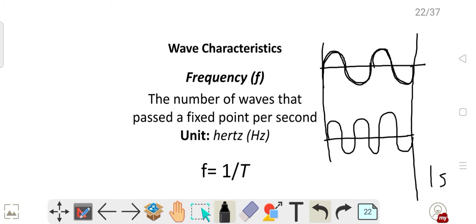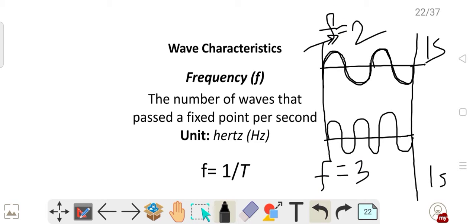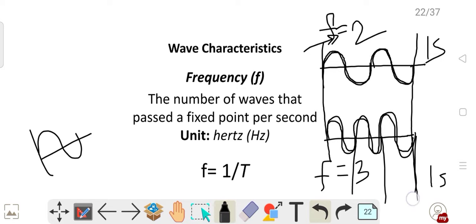That means the frequency of this waveform is how much? 2, because it completes 2 cycles in 1 second. The frequency of this waveform is 3, because it completes 3 cycles in 1 second. 1 cycle is this. So you see 1, 2 and 3. 3 cycles is completed in 1 second by this waveform, so it has a frequency of 3. So this is the definition of frequency.